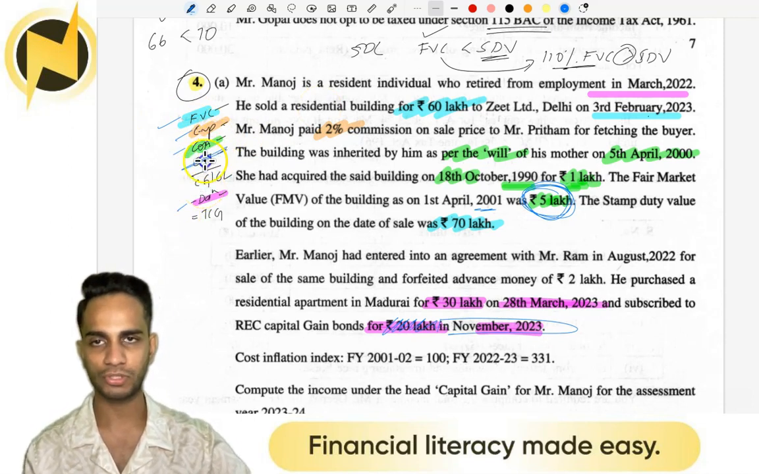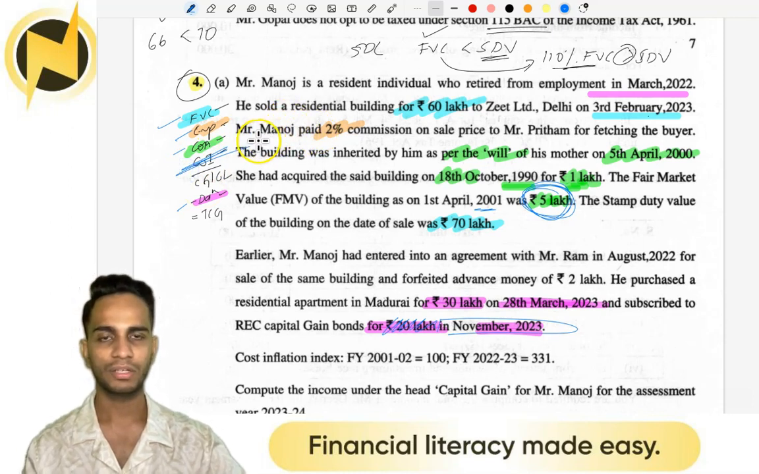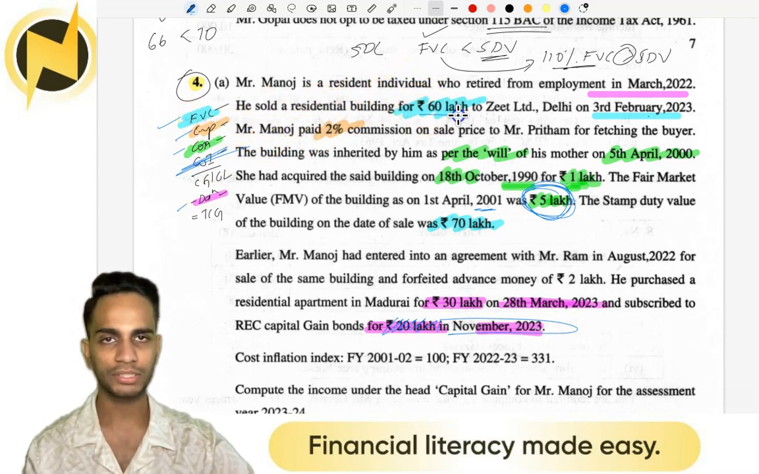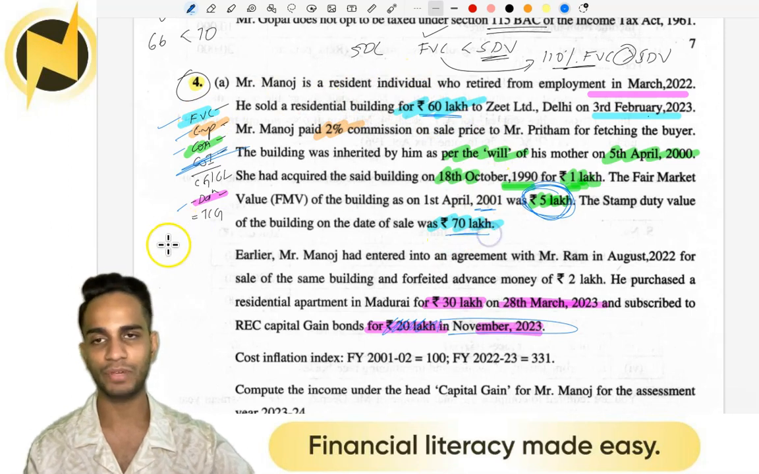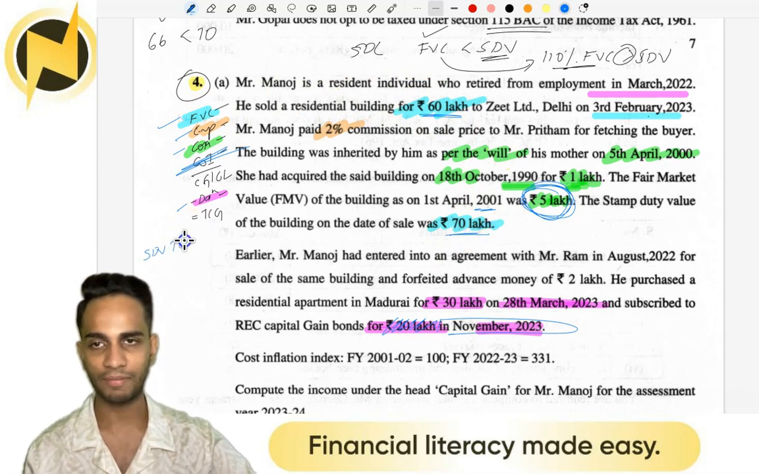No cost of improvement, so this is not needed. So we can find everything. So what is our full value consideration? So check blue. 60 lakhs and 70 lakhs. So stamp duty value is 70. Your sale value is 60.